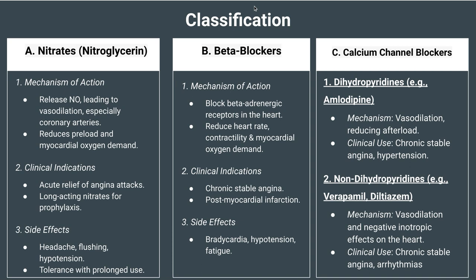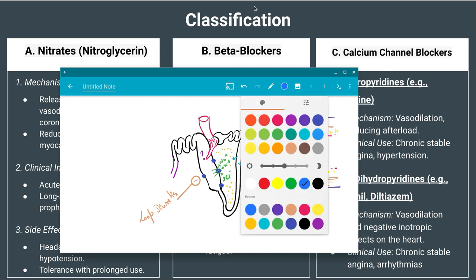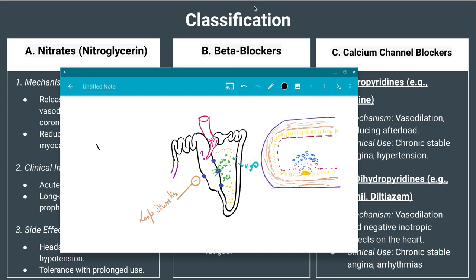So that means, do you have an idea about preload and afterload? Okay, I think I should explain. Suppose this is the left atrium, this is the left ventricle, and this is, suppose, your aorta.